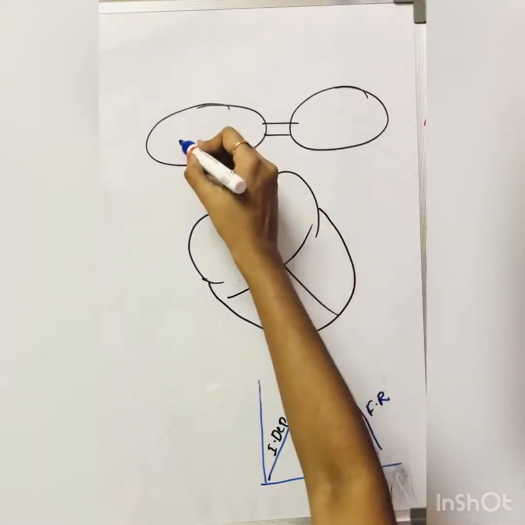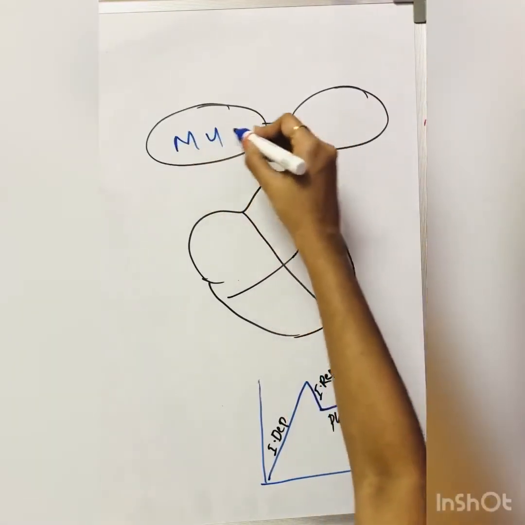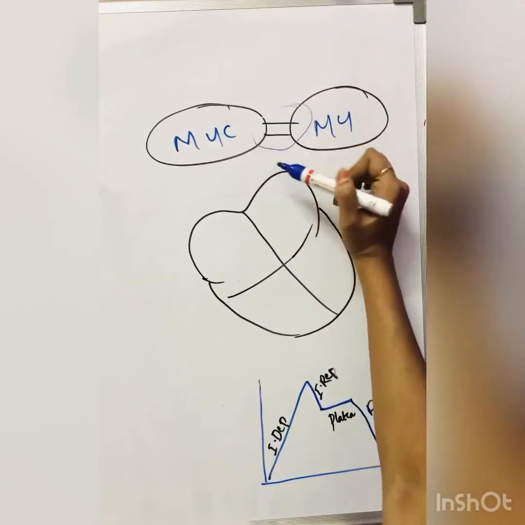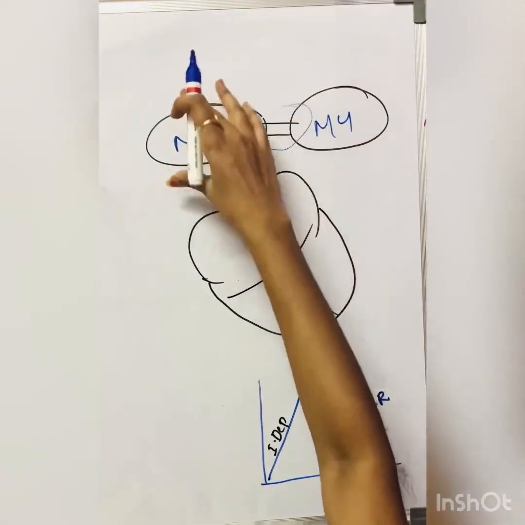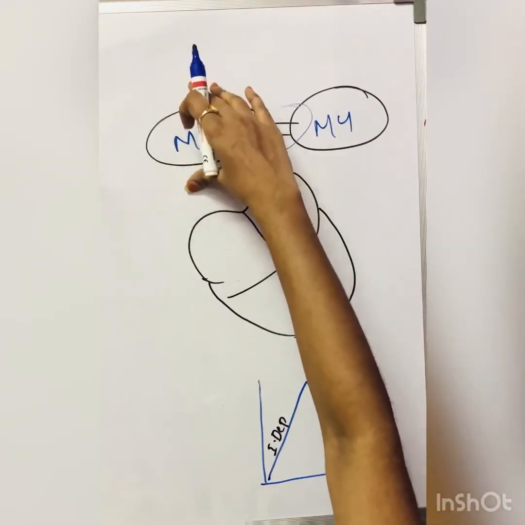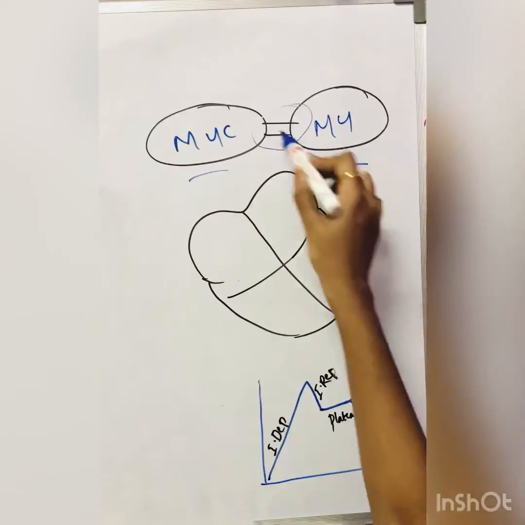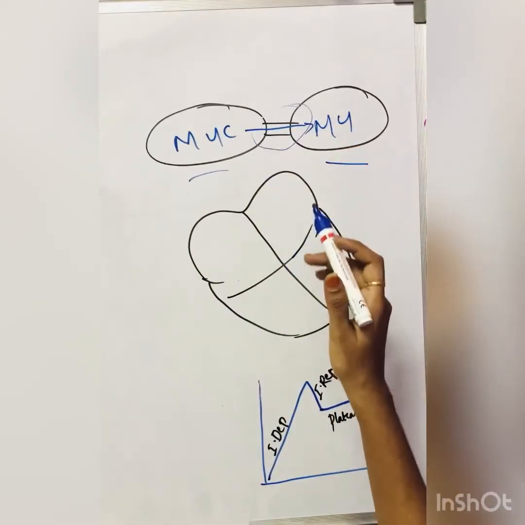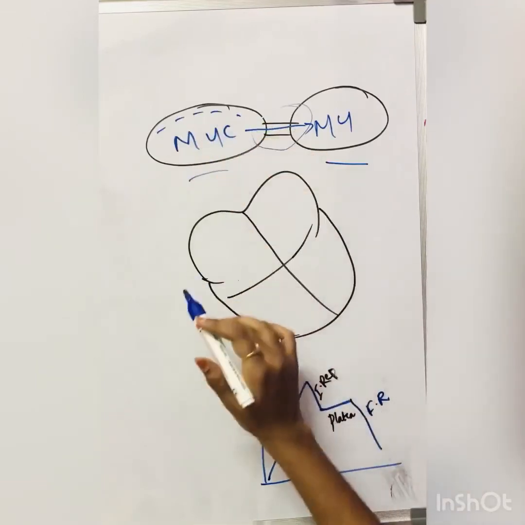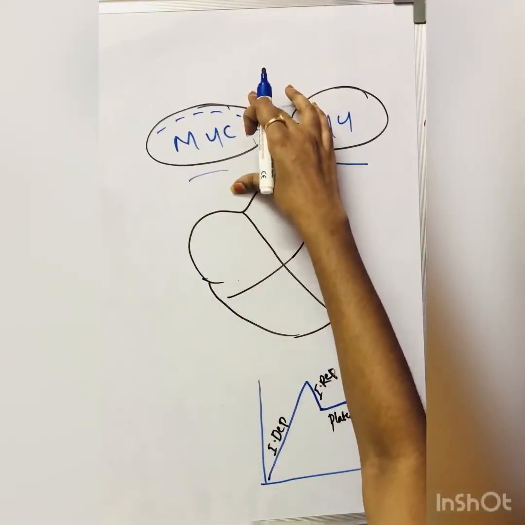Now you see, these are the myocardial cells. This is also a myocardial cell. There is a gap junction between them. These action potentials travel from one cell to the other with the help of gap junctions. How it transfers is, for example, first it is negative, in a resting condition.